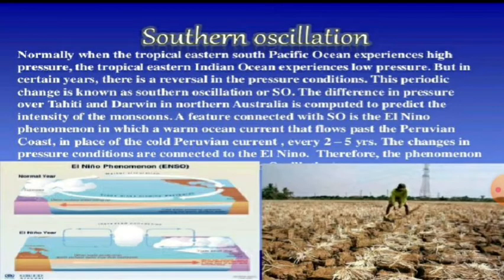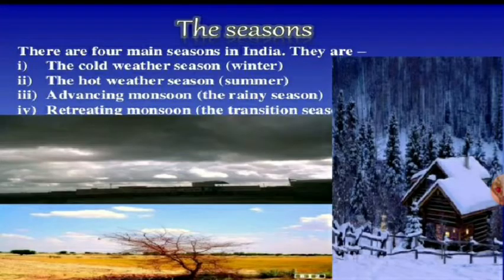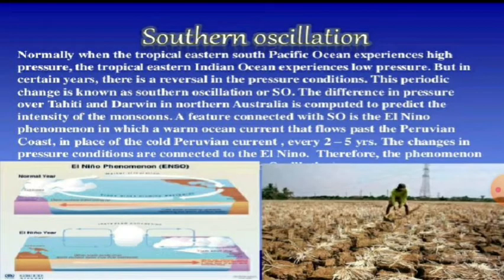Now Southern Oscillation. Normally when the tropical eastern South Pacific Ocean experiences high pressure, the tropical eastern Indian Ocean experiences low pressure. But in certain years there is a reversal in the pressure condition.